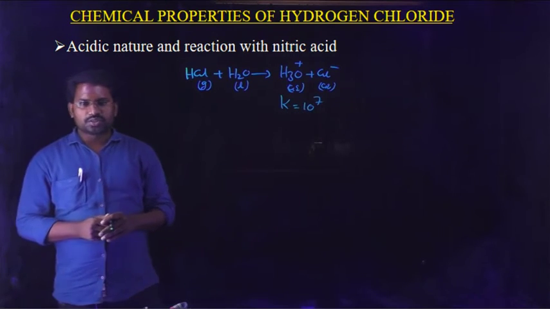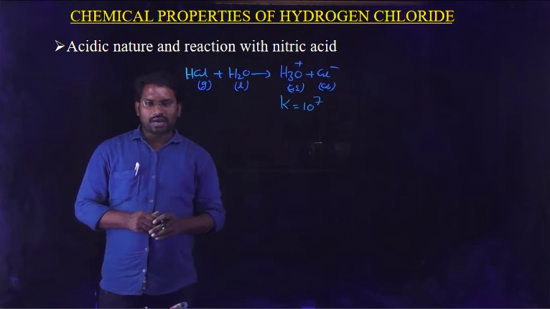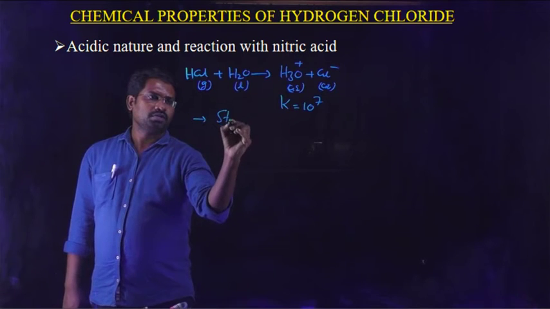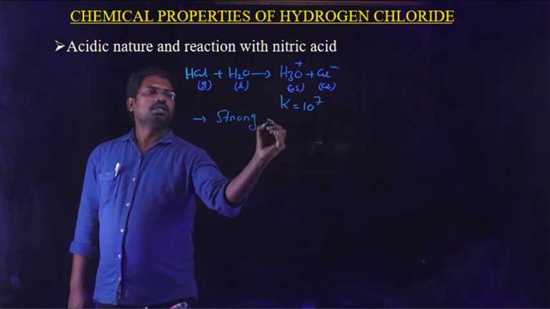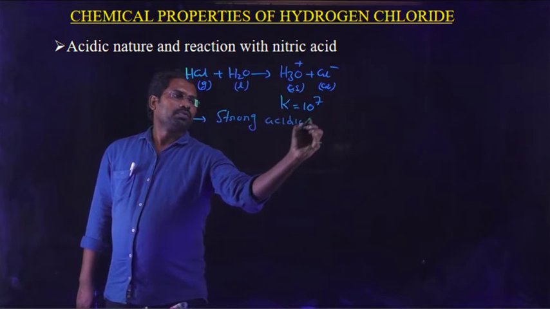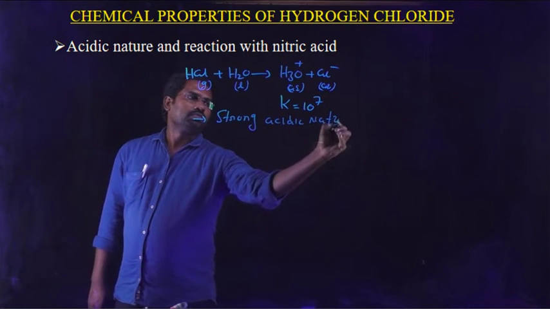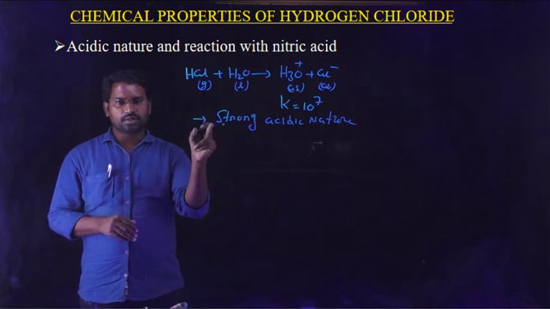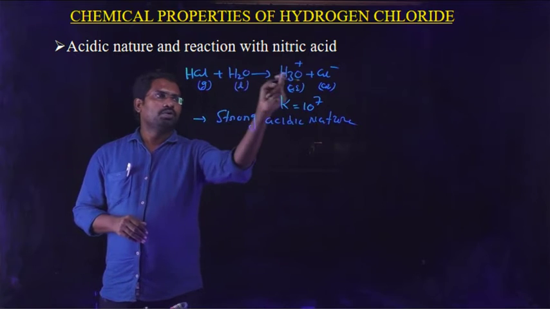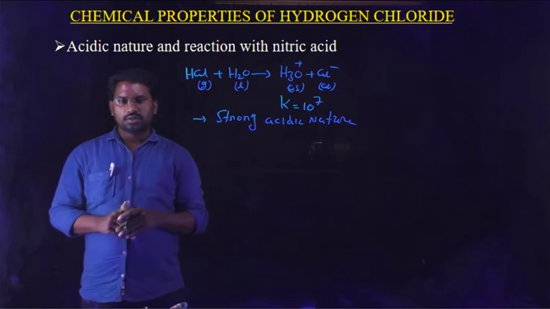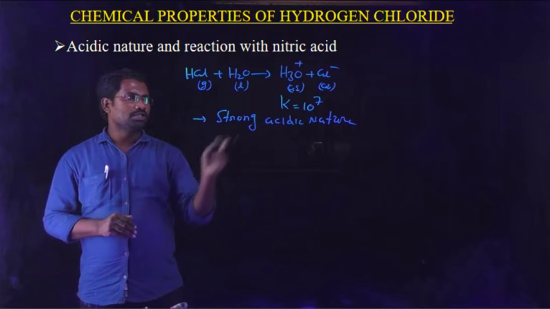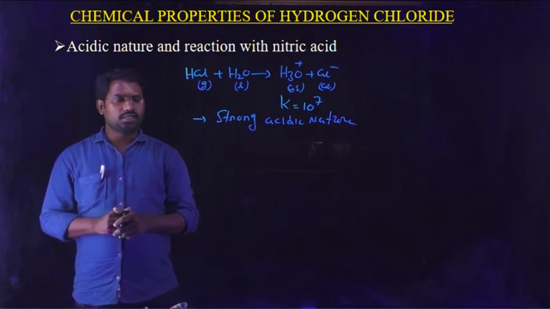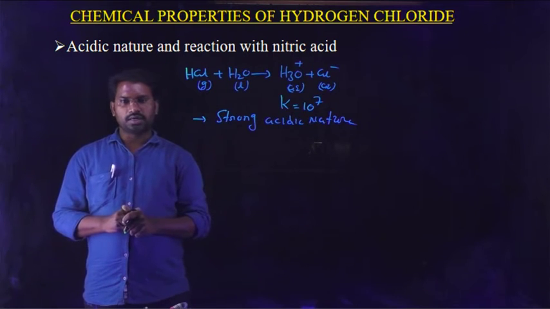So basing on the dissociation constant, HCl has strong acidic nature. Therefore, HCl has strong acidic nature. Basing on this reaction, when HCl is dissolved in water, it forms hydronium ion and chloride ion. The dissociation constant K is equal to 10 to the power 7. Basing on this value, we can say that HCl has a strong acidic character.